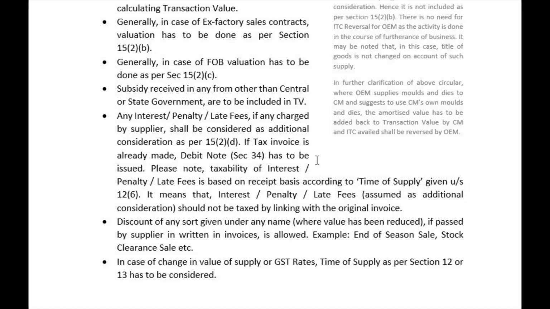In the invoice, only the transaction value will be given, but whatever you are charging extra in the name of interest or penalty or late fees, that will be received from the recipient in the form of a debit note. Section 34 is applicable. We have a beautiful case study below this. In the next video we will see that case study.